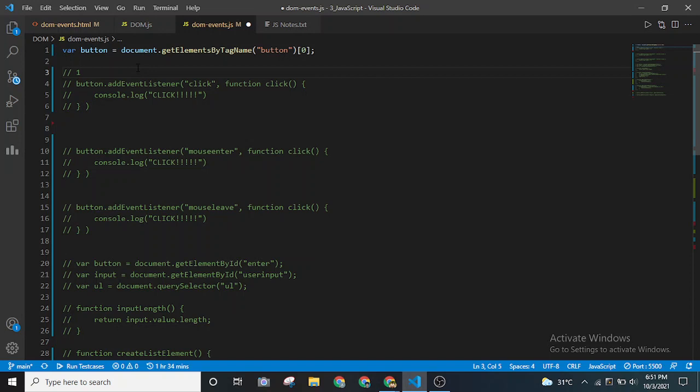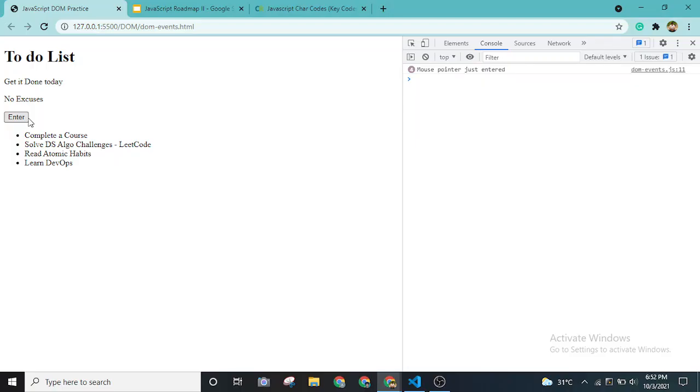In real time you will be seeing this in the browser when I take my cursor over. Watch carefully. When I get the mouse cursor over here, as you can see, the number is increasing. I'm going in and out, getting the cursor near that button and coming out.